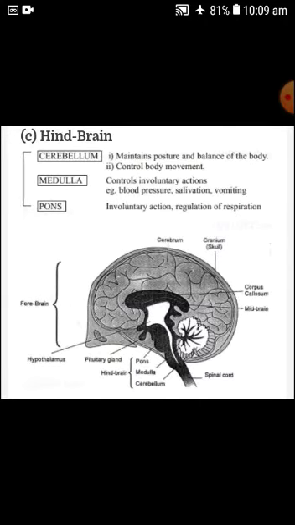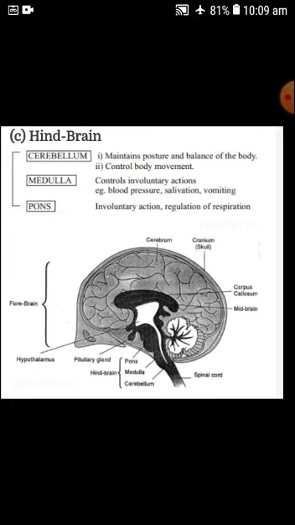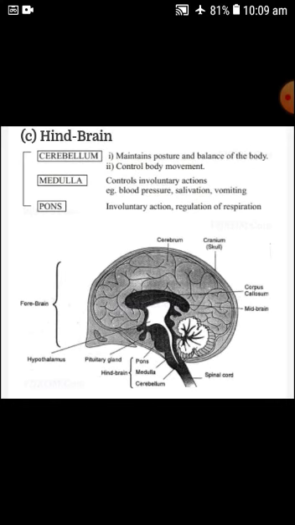The hindbrain is divided into three parts: cerebellum, medulla, and pons. The cerebellum maintains posture and balance of the body. It also helps in controlling body movement. The medulla controls involuntary actions such as blood pressure, salivation, and vomiting, and the pons helps in involuntary action and regulation of respiration.